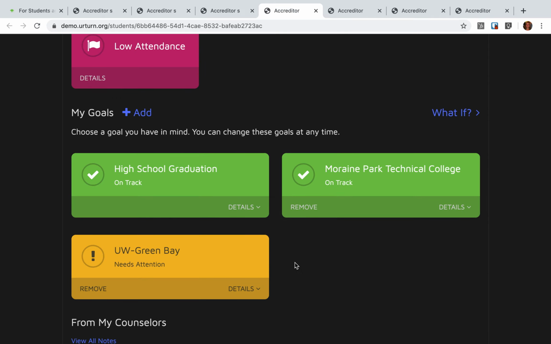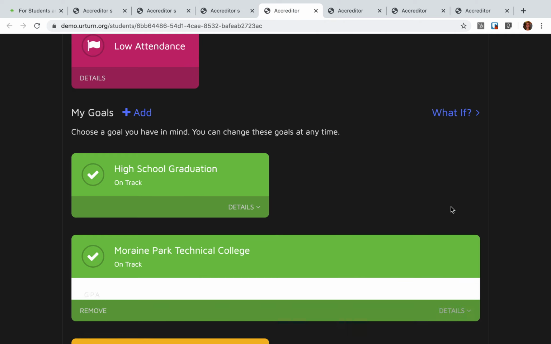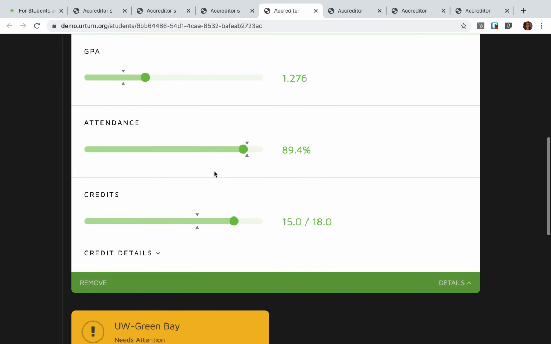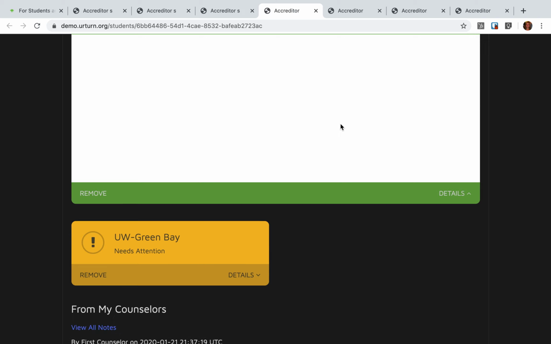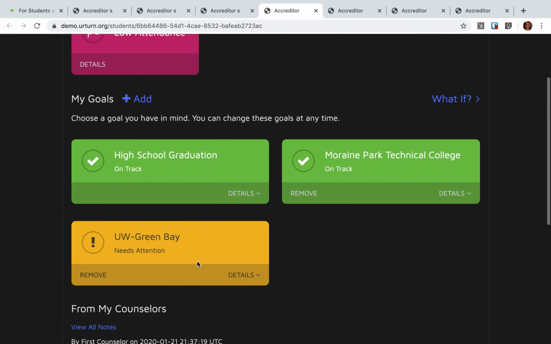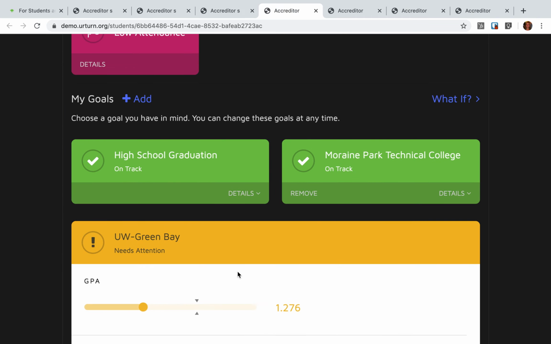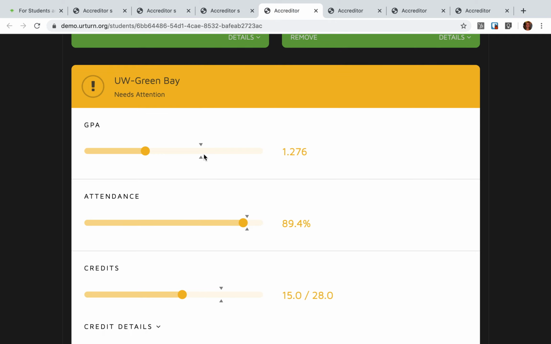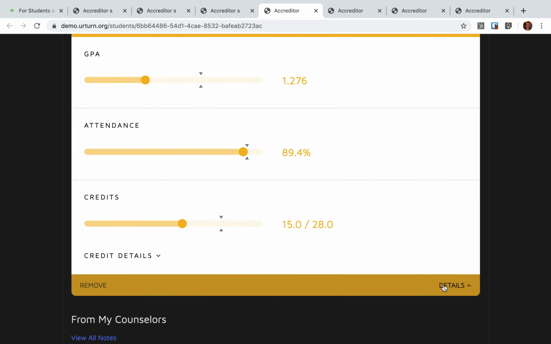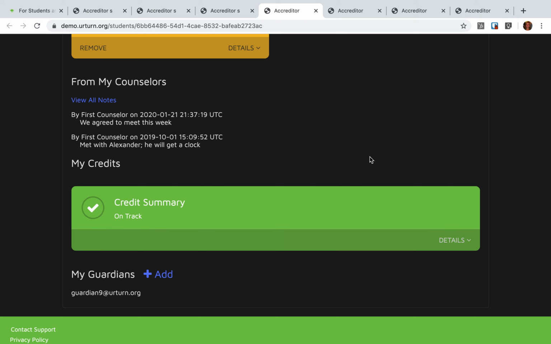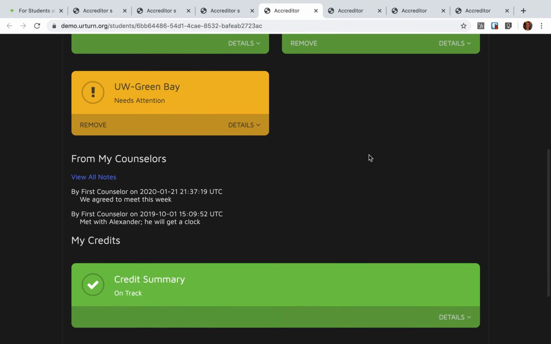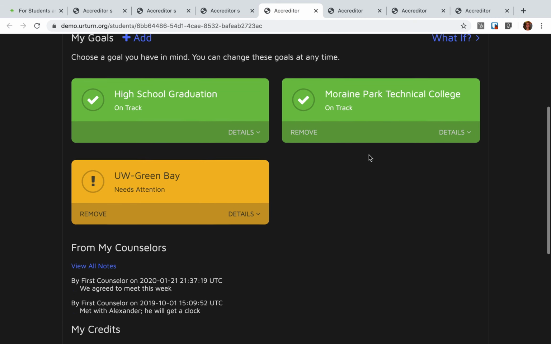Here are the goals he's set. Again, the high school goal is a default goal. He has set another goal that he is eligible for despite the low attendance, but he's on track with his grades, so he's eligible. He set this goal for an institution that has a higher GPA than where Alexander is at. So that's a little heads up to him to know that he's below the threshold, but there's still time in Alexander's school career to catch up with that.